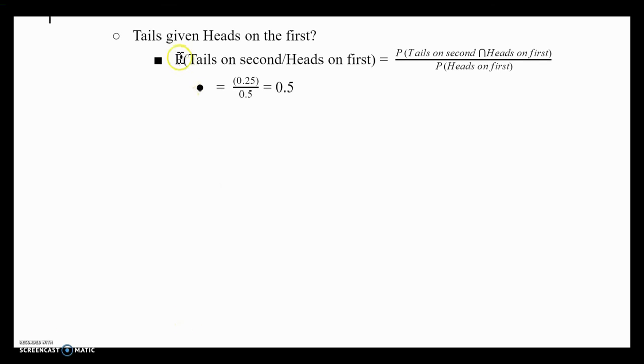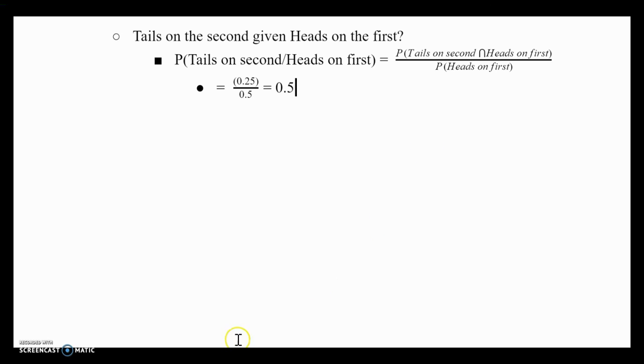So for this one, probability of tails, I would have to say tails on the second, which would be a better description, given heads on the first. So this is the syntax for it. Tails given heads. And if you remember, it is the intersection of these two divided by the probability of this, which is the probability of tails on the second and heads on the first, divided by the probability of heads on the first. The best thing to do would be to draw a tree diagram.